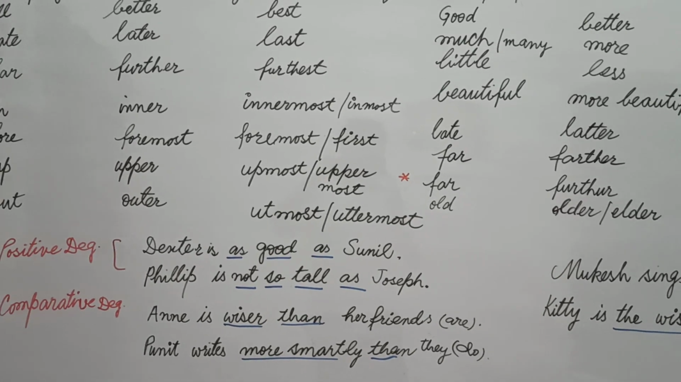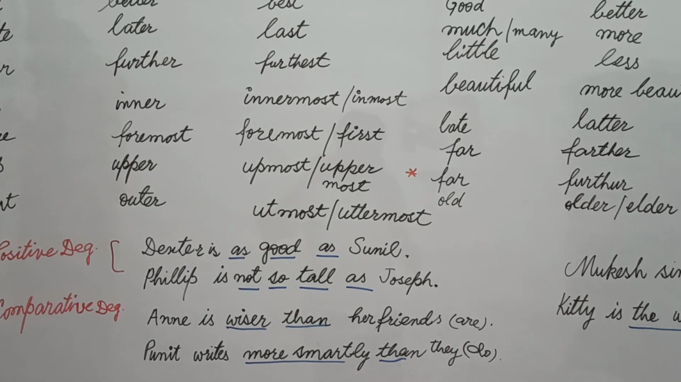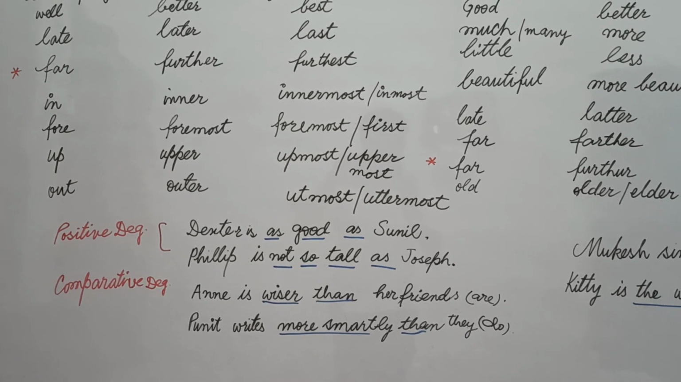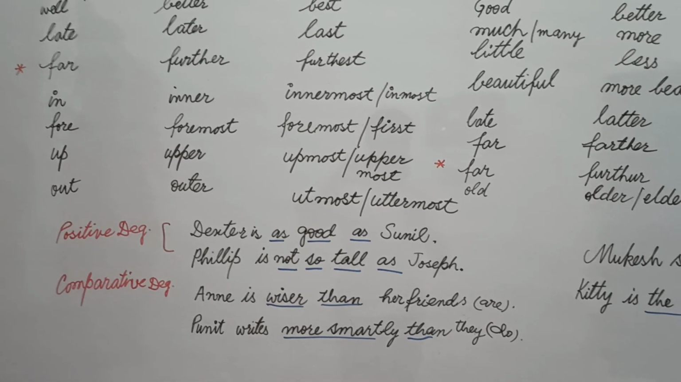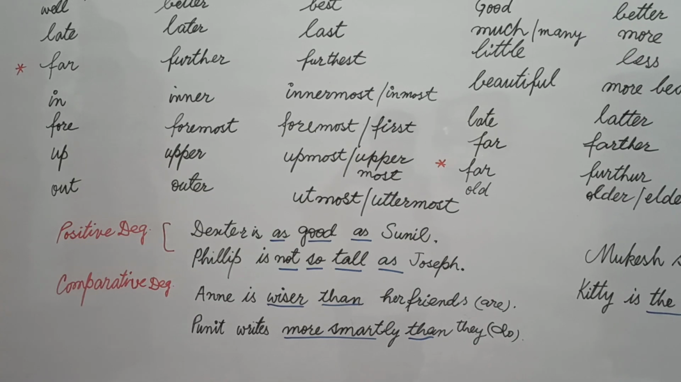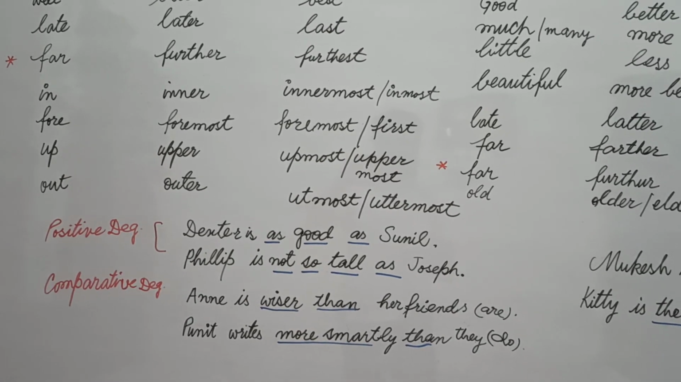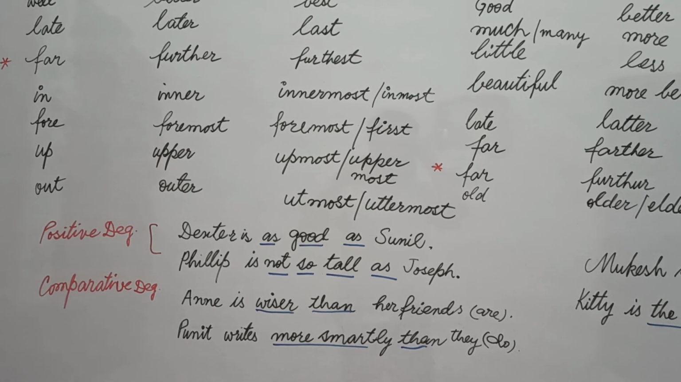As generally, you can also say Philip is not as tall as Joseph. It is also considered right, but students, there is a difference between two different grammarians, Mr. Nesfield and Mr. Martin. Mr. Martin uses so and Mr. Nesfield uses as.